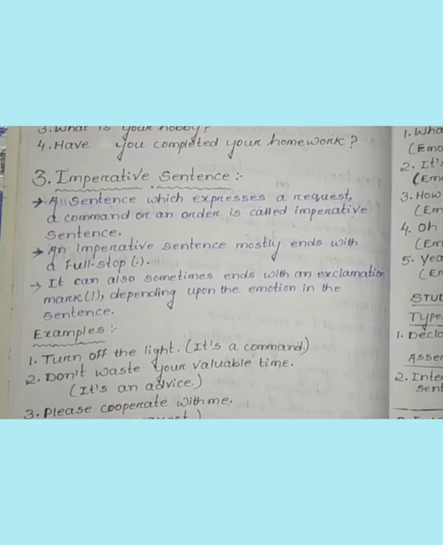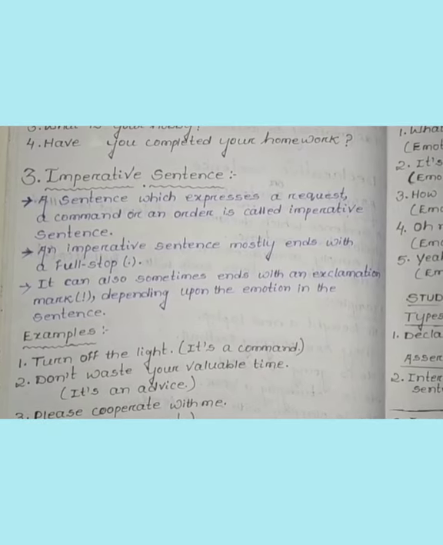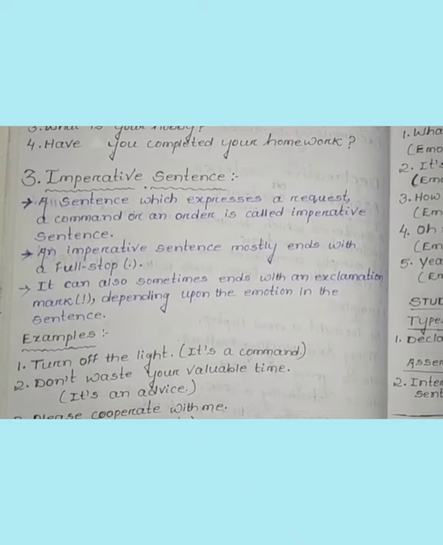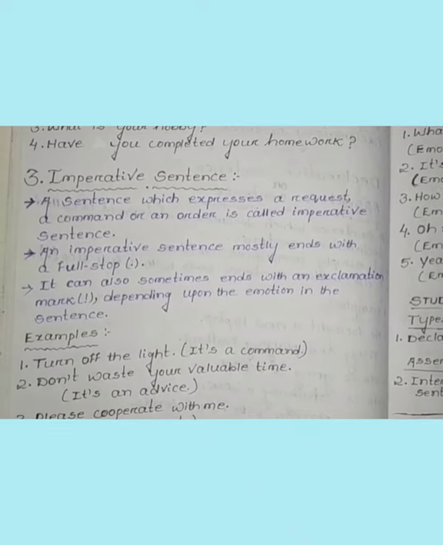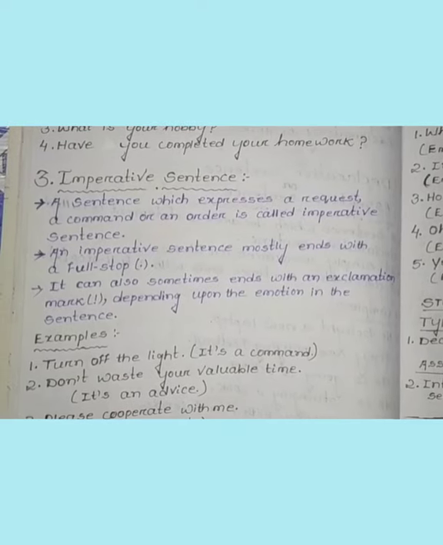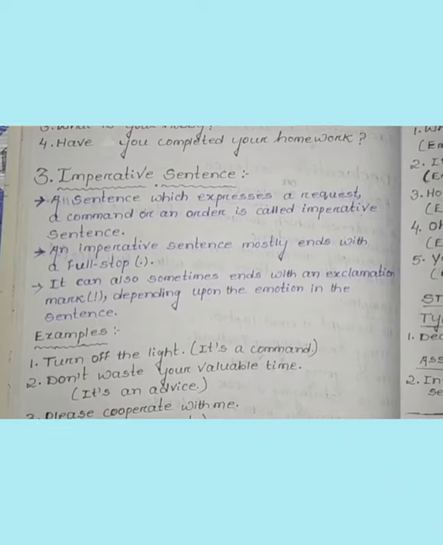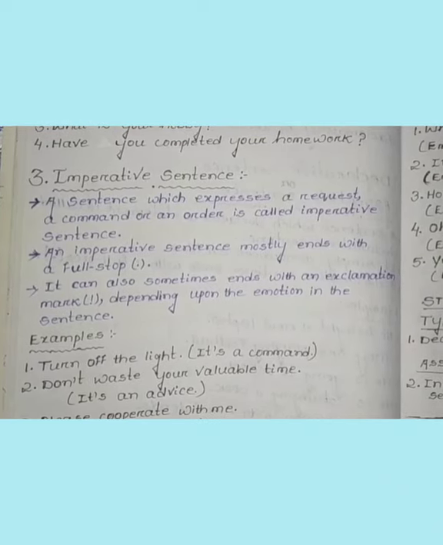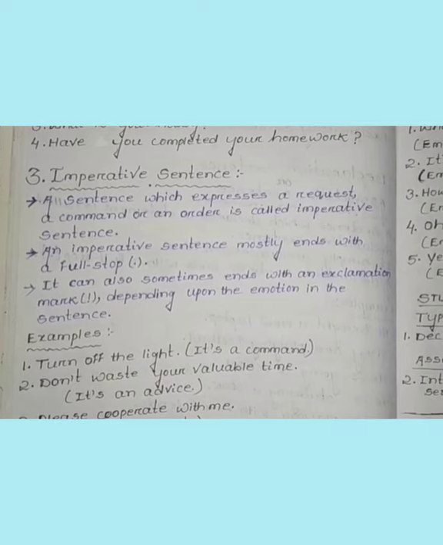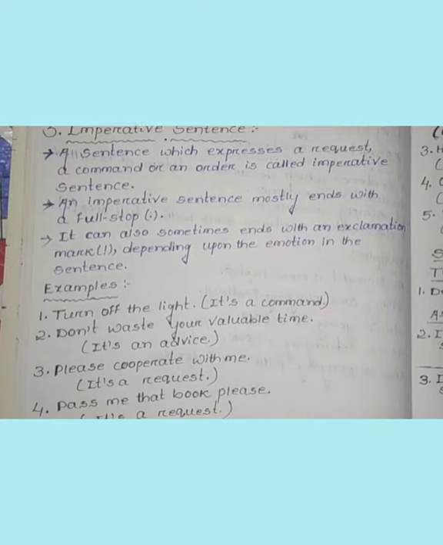Coming to the third one, imperative sentence. What is it? A sentence which expresses a request, a command, or an order is called an imperative sentence. Okay, what I have written in the second point, an imperative sentence mostly ends with a full stop. Then coming to the third point, it can also sometimes end with an exclamation mark depending upon the emotion in the sentence. So you can see the examples here.